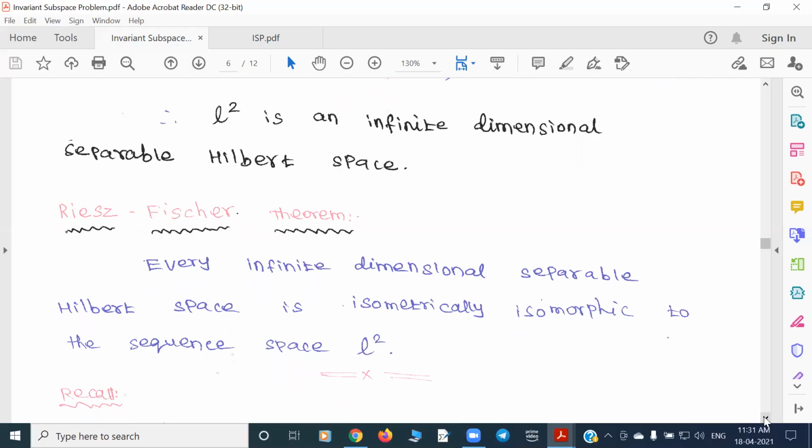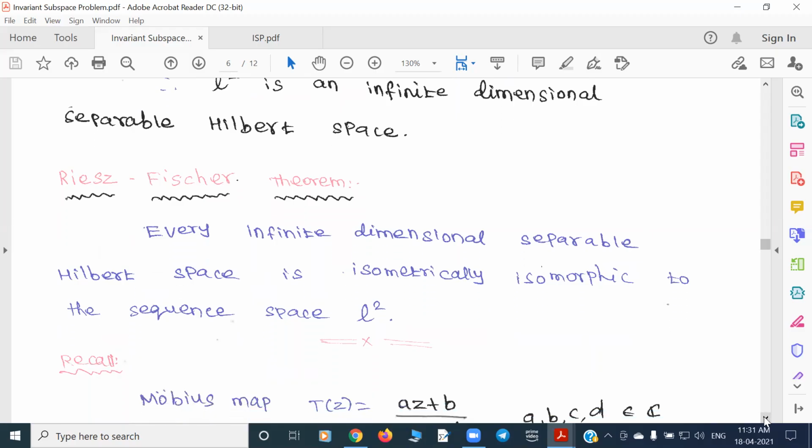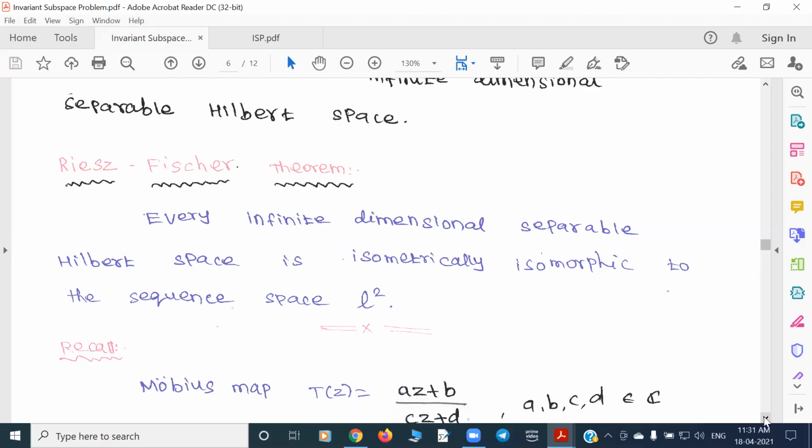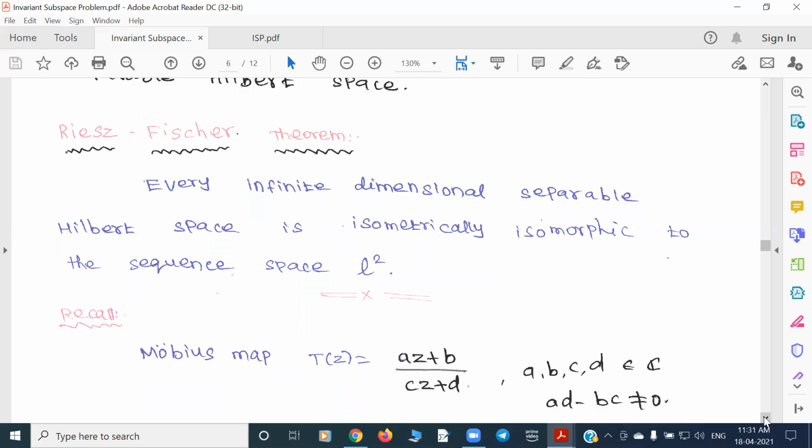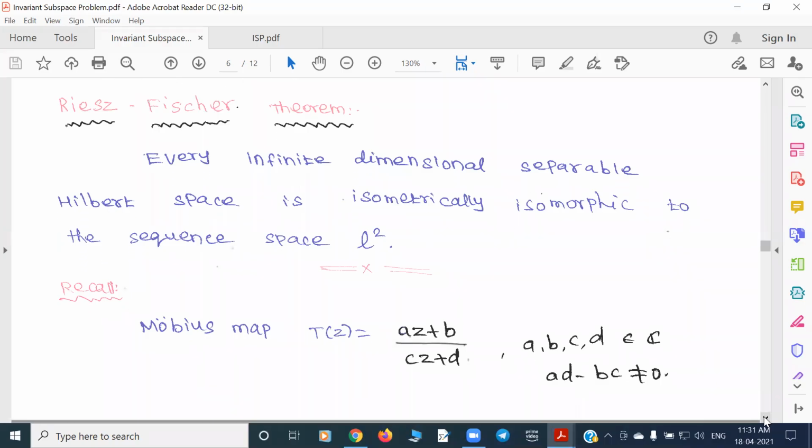Yeah. So now I'll recall something from complex analysis. Do you all have the complex analysis course with you? Have you learned complex analysis? Yeah, it's in the third year course. Okay. So, yeah.